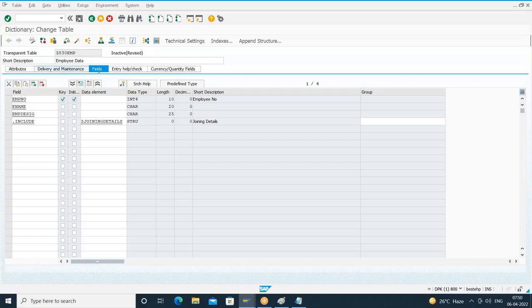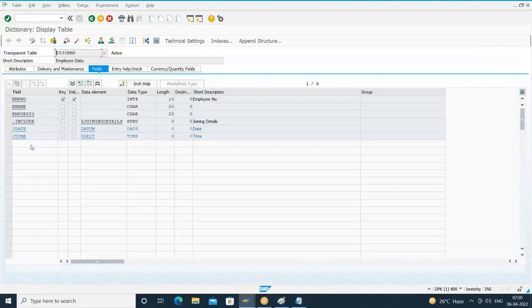So save your table, check for syntax errors, and activate this particular table. So overall, this table contains how many fields now? 5 fields. If you open it in display mode, you can see employee number, employee name, designation. This blue color indicates the fields of the included structure. It is showing 6 here because it is counting the .INCLUDE also, but actually we have only 5 fields. Understood? So now we have done some changes to the table. We have included some additional fields in the form of structure.